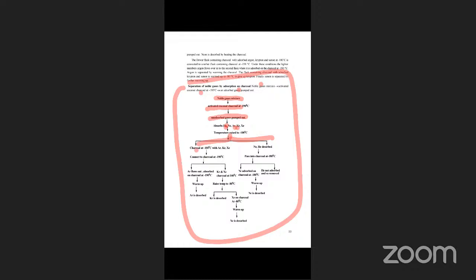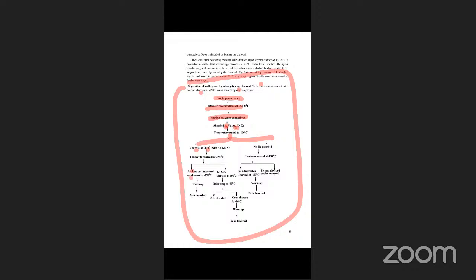The remaining charcoal at minus 100 degrees centigrade holds the argon, krypton, and xenon mixture. This mixture is connected to charcoal and the temperature is decreased to minus 190 degrees. Argon flows out and is adsorbed on charcoal at minus 190 degrees.